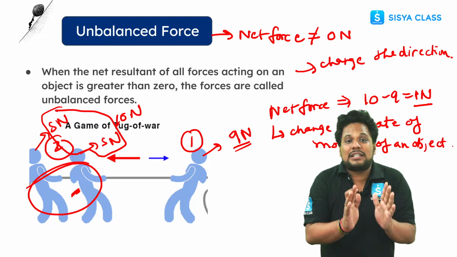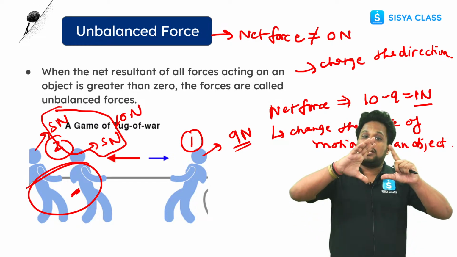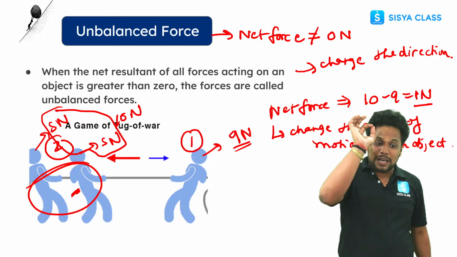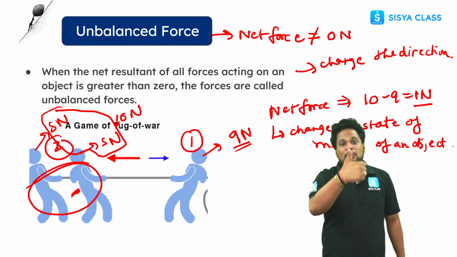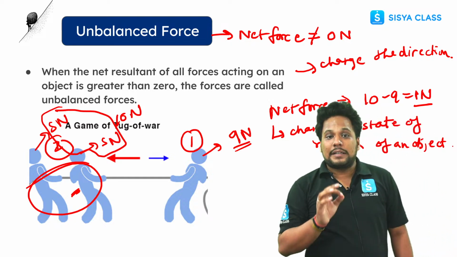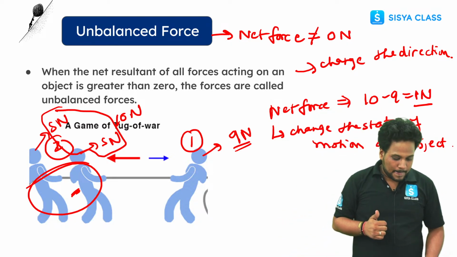But what could balanced force do? It could change the shape and size, right? It can change the shape and size for balanced force, but for unbalanced force, it can change the state of motion of an object. It can change the speed also, and it can change the direction also. Remember this thing. This is clear? Any doubt?